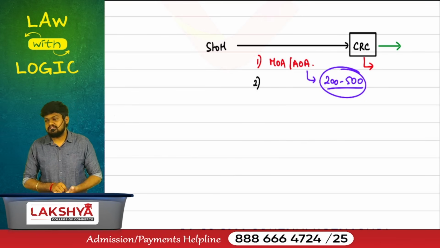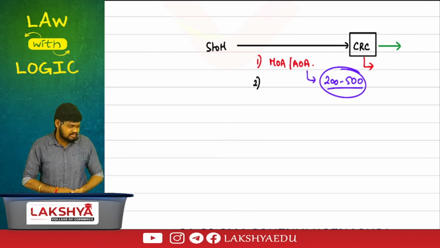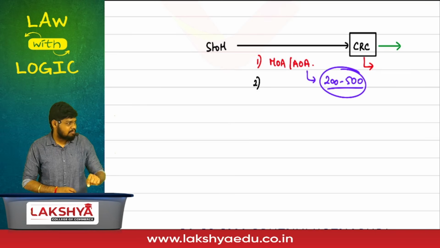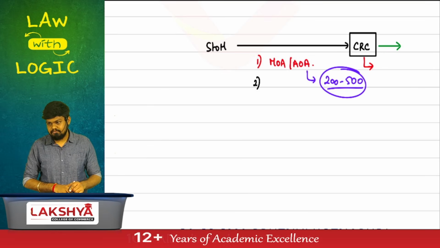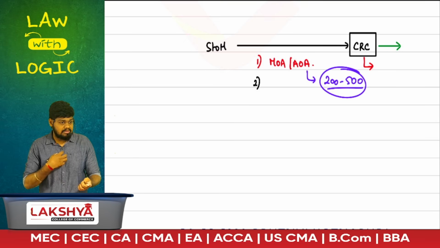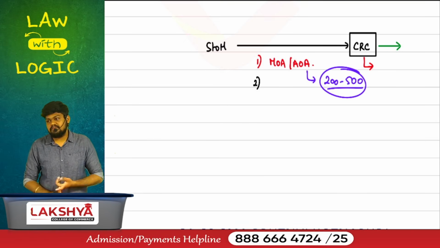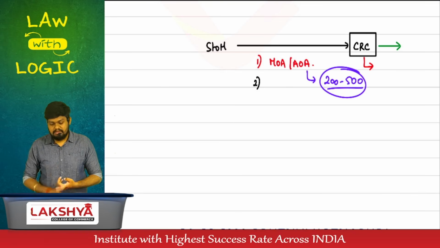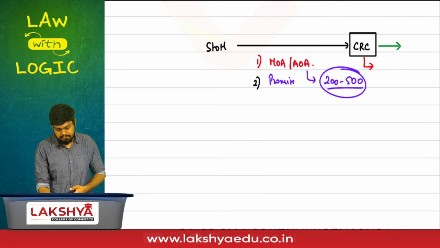That's where the problem starts. If the CRC is verifying it only on a prima facie basis, there's a chance that the document has a misstatement, but the misstatement could not be found out. There's a chance that it has a misstatement, but the CRC could not find it out because he was doing only a prima facie evidence.